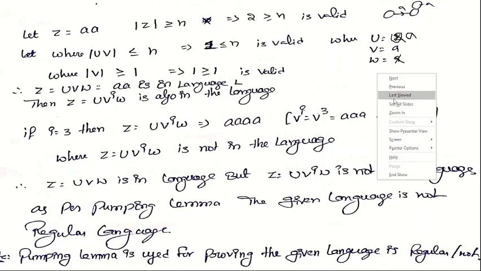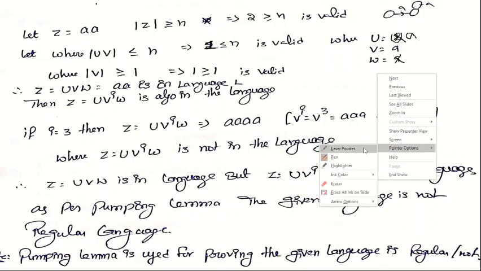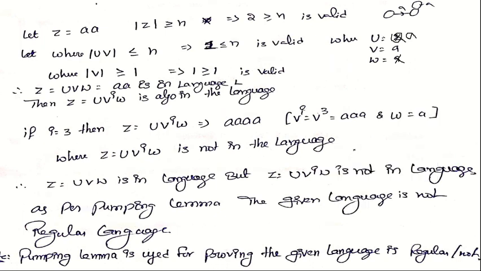The length of uv is nothing but 2, which is less than or equal to the total number of states. So the first condition is satisfied.